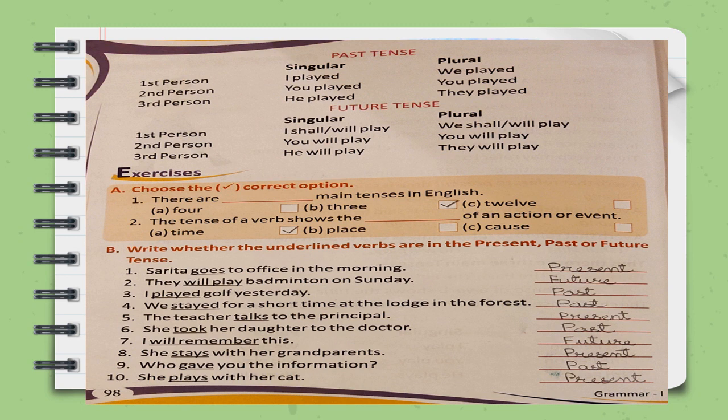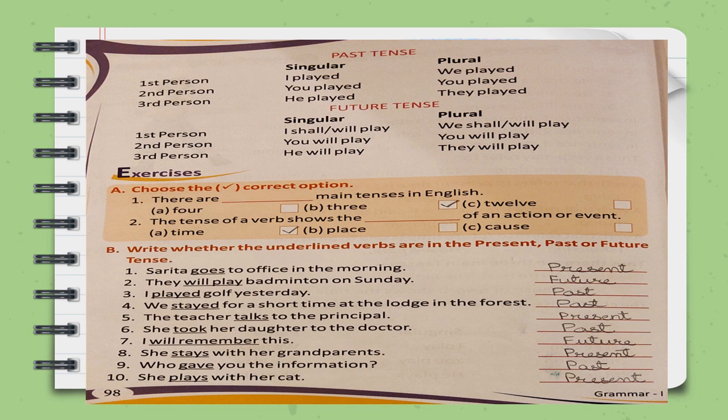So children, you have to keep in mind when we are talking about the present tense, then the verb is ending in s or es. If it is past tense, then the verb is ending in ed or d. When we are talking about the future tense, the verb will include shall or will. Sometimes in past tense, we use the second form of verb.